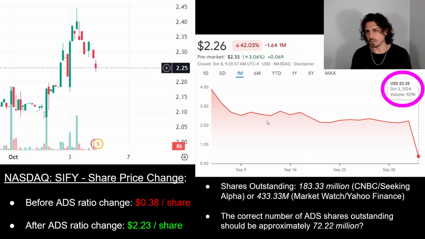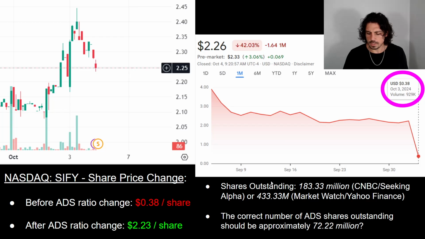Now, what is going on? What do I mean that people are misreporting what's actually happening to this share, to this equity? Before the ADS ratio change, this equity was trading at 38 cents a share. Afterwards, it is trading at $2.23 a share roughly. It's obviously changed because of market open, which opened about an hour ago.